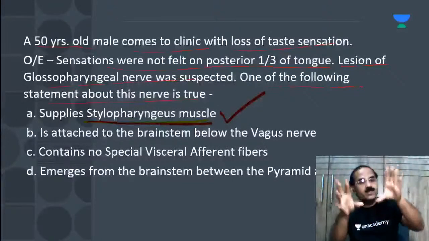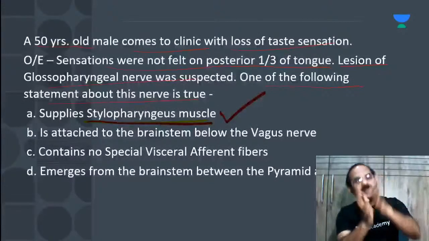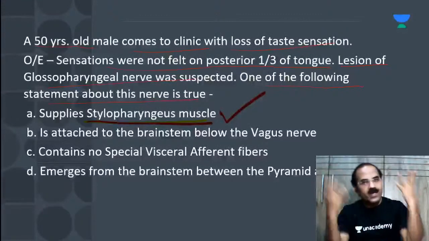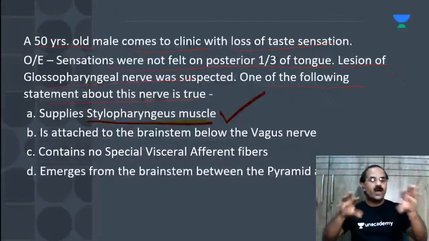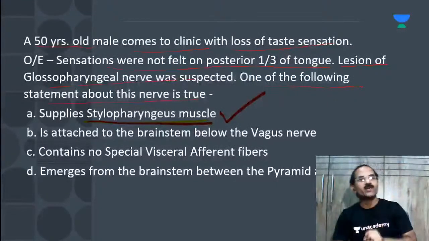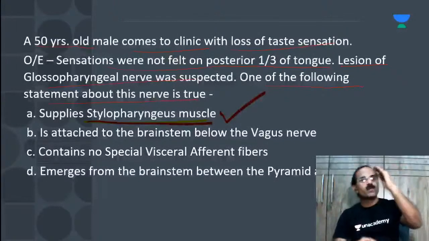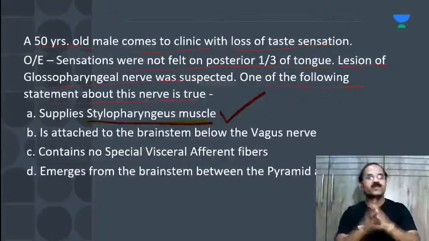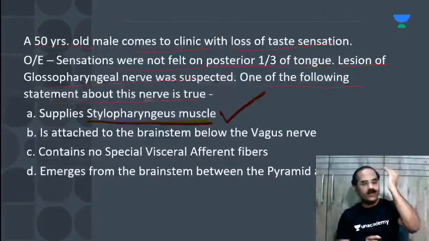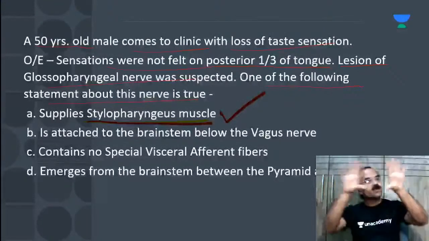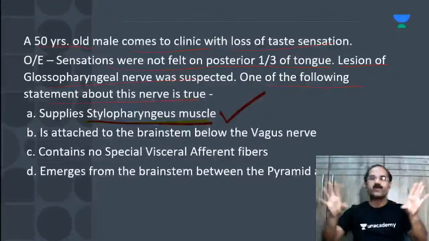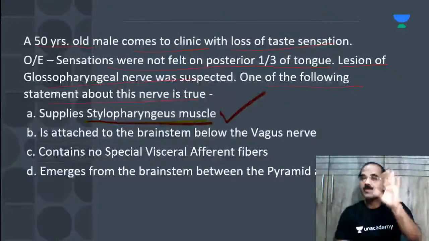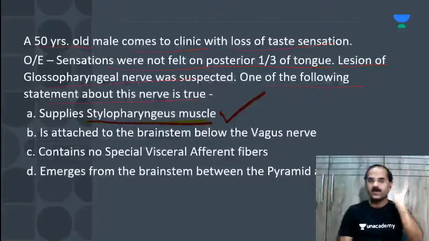That means the glossopharyngeal nerve will not have only one single nucleus. This is true for any nerve. All the nerves will have many different nuclei. One nucleus will supply the parotid gland, one will supply the tongue, one is going to supply the stylopharyngeus muscle. So this nerve will have many different nuclei, and you are supposed to know all these nuclei. This is very important.